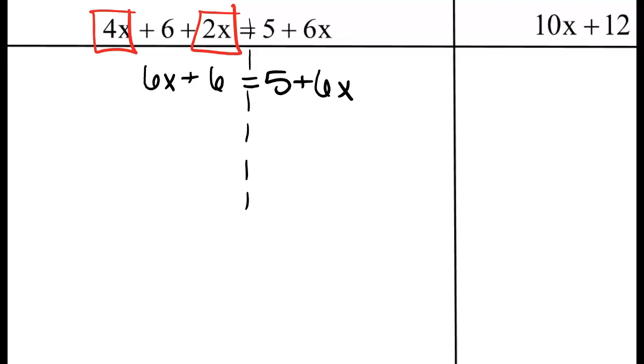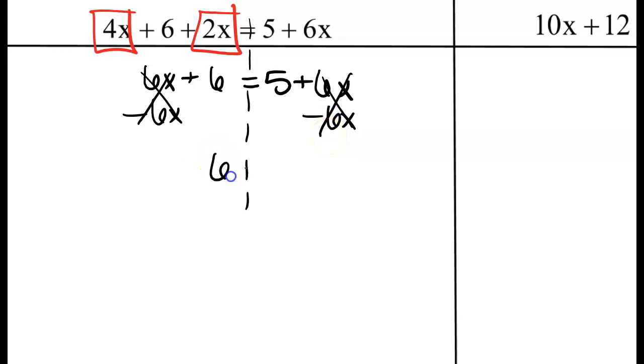All I did there was combine the red boxes to make 6x, and everything else just carried down with it. Now let's do the same thing I did in the last problem, where I try to get the x's to the same side of the equal sign. Let's subtract 6x from both sides, so minus 6x minus 6x. I always write it underneath the variable where the like terms will be combined. So 6x minus 6x, that's 0, that goes away. That's expected, because that's the reason I chose to subtract 6x from both sides. Now, the problem is that it also cancels out on the other side. 6x minus 6x also goes away.